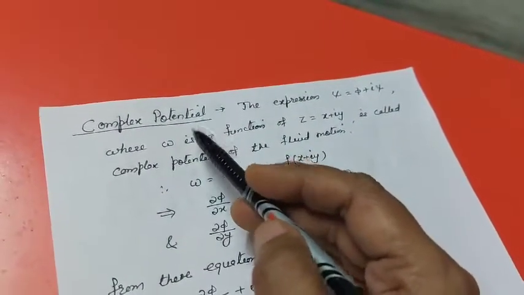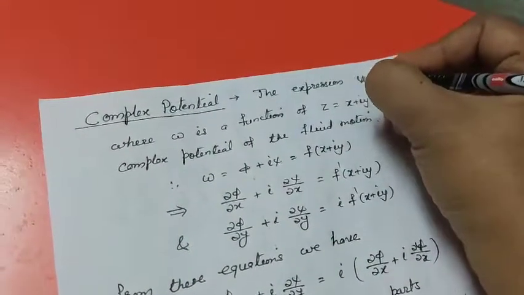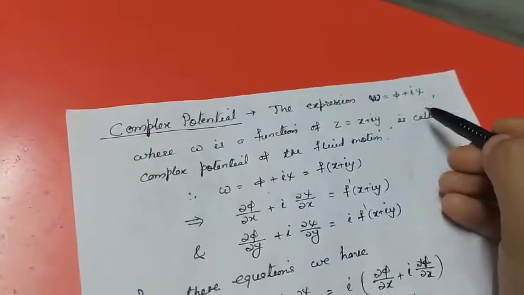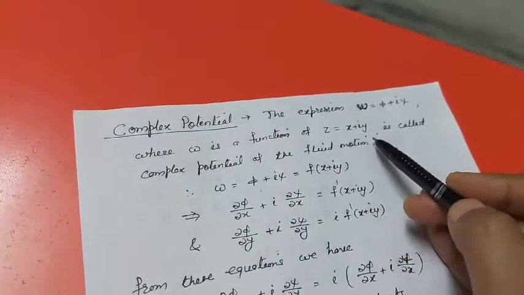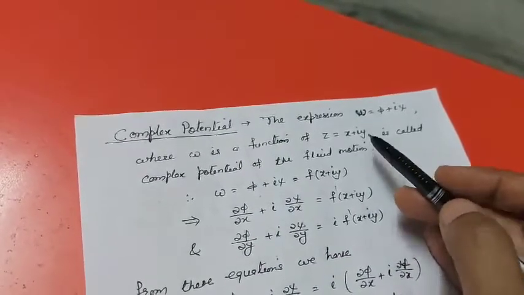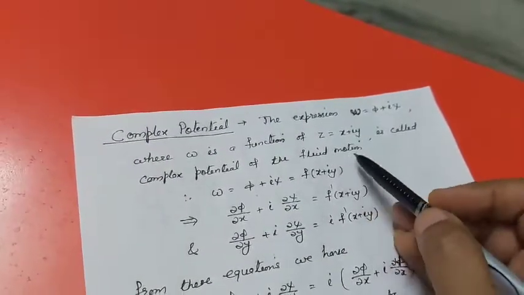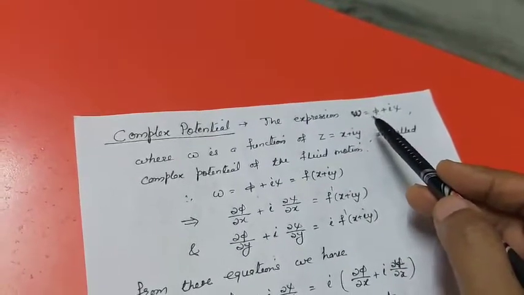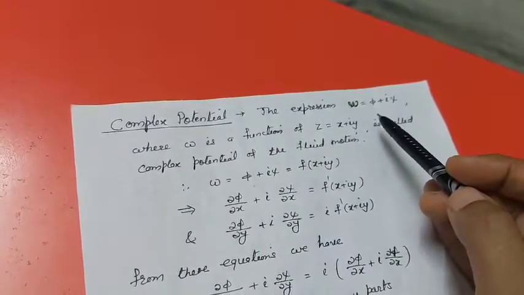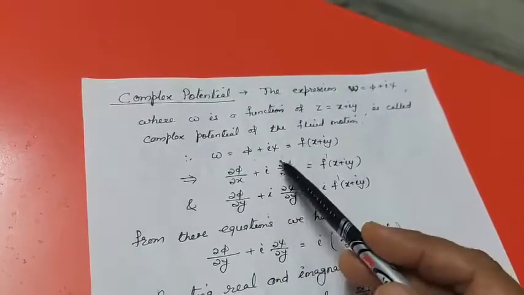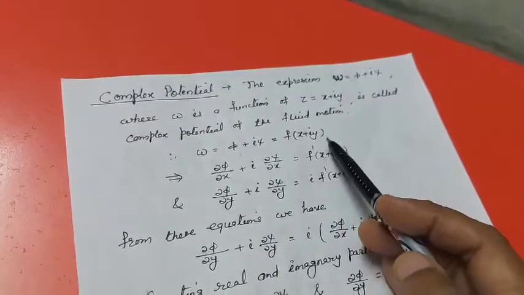Next is complex potential. The expression W is equal to φ plus iψ, where W is a function of z, and z is a function of x and y, written as z is equal to x plus iy, is called the complex potential of the fluid motion. Once again, W, that is φ plus iψ, where W is a function of z, is called complex potential of the fluid motion. Now W is φ plus iψ and W is also a function of z, so function of z can be written down as f of x plus iy.